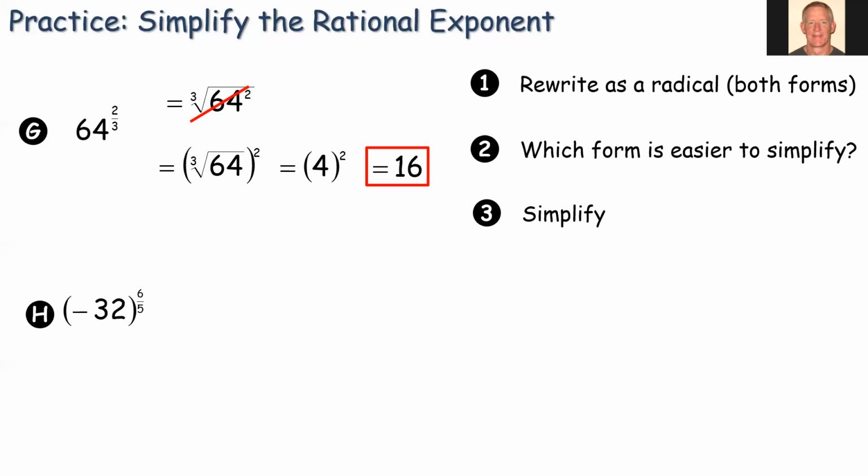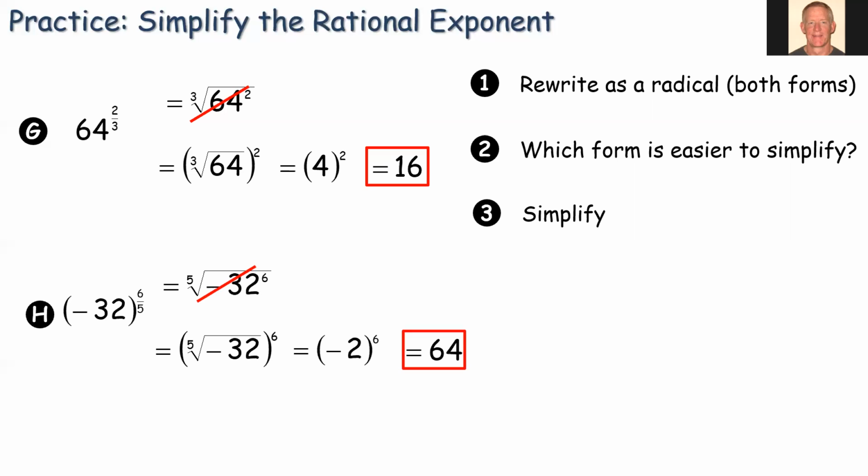Negative 32 to the 6/5 power. So we can write it as the 5th root of negative 32 to the 6th, or we can write it as the 5th root of negative 32, simplify that, and then raise the whole thing to the 6th power. So 32 is a perfect 5th. 2 times 2 times 2 times 2 times 2 gives us 32, except in this case, we're going to get a negative 2. And negative 2 to the 6th power gives us 64.